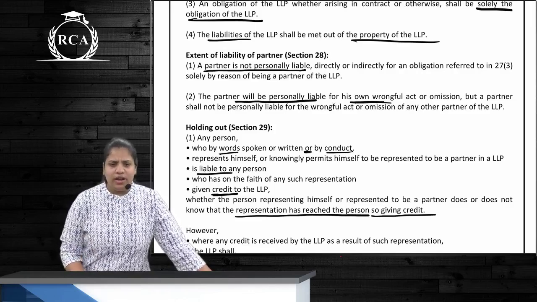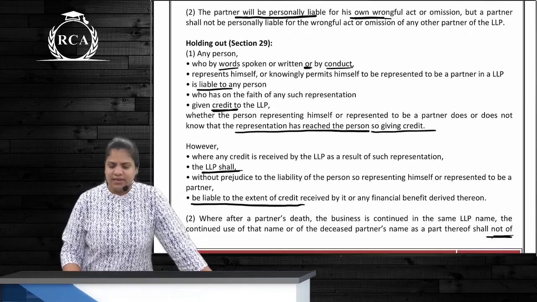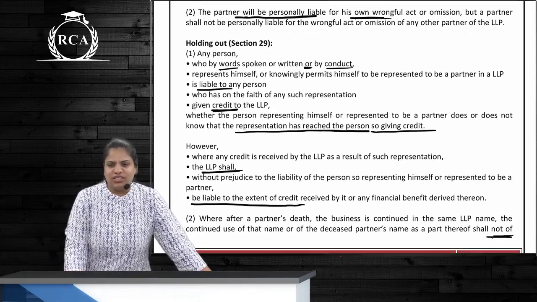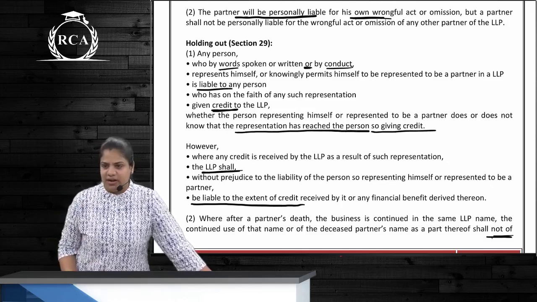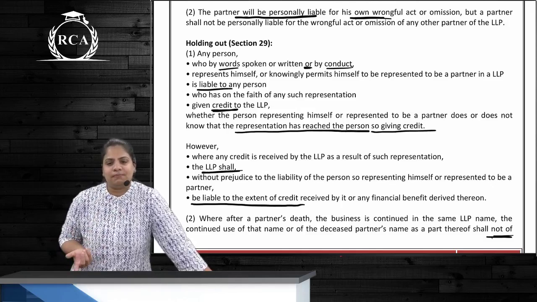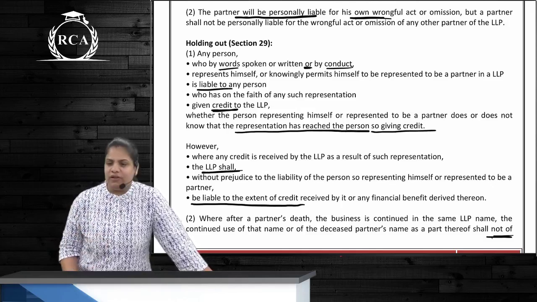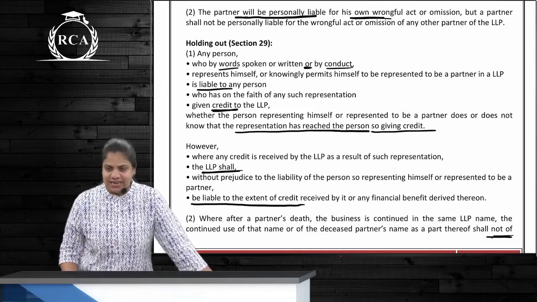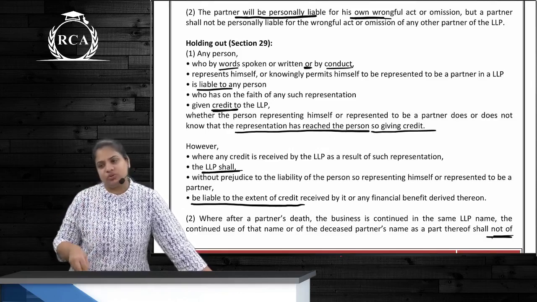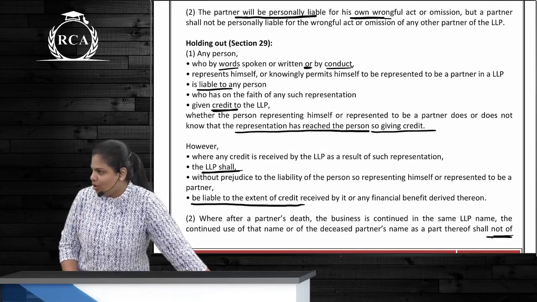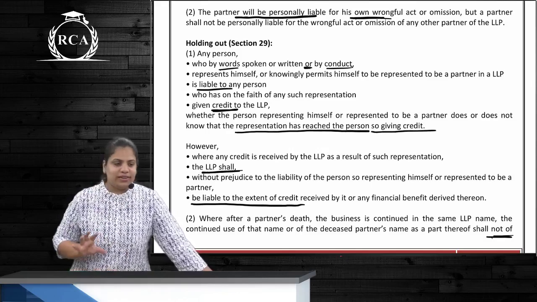Right? Holding out: a partner is overacting. Is he a partner actually? No. So some person is overacting, holding himself out to be the partner. So if he is showing off, then he also will be liable. To what extent is he liable? To the extent of credit that is advanced to the LLP because of his show off. Correct? So once again, what is happening in holding out?